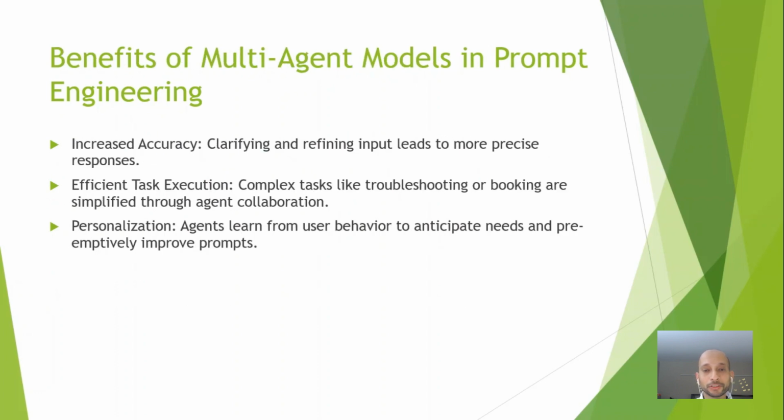There are several benefits of using multi-agent models in prompt engineering. First, accuracy improves because vague inputs are clarified and refined, and we will be going in a loop until the inputs are clear. Second, task execution becomes more efficient as agents collaborate to handle complex queries, as we don't have to define what the agent is supposed to ask, which will be decided on the fly. Lastly, personalization increases as the learning agent adapts to individual user preferences over time, making future interactions smoother.